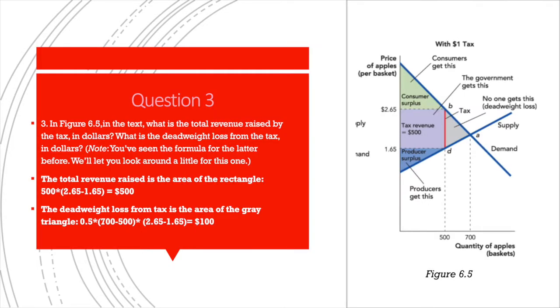In question 3, we're looking at taxes graphically on the supply and demand curves. We're first asked to find the total revenue raised by the tax, which, when looking at the graph here, is the rectangular area to the left of the tax wedge bound by the consumer-producer surplus. So the revenue is 500 baskets times the tax of $1, which equates to $500. We're then asked to find the total deadweight loss from the tax, which is calculated by finding the area of the triangle bound by the tax wedge and the supply and demand curves. So here we multiply the difference between 700 and 500 baskets, 200, by the tax of $1, and then divide it by 2 to get the total deadweight loss of $100.